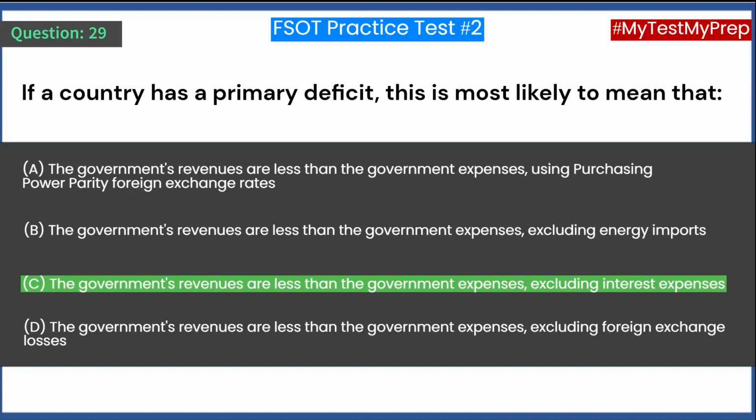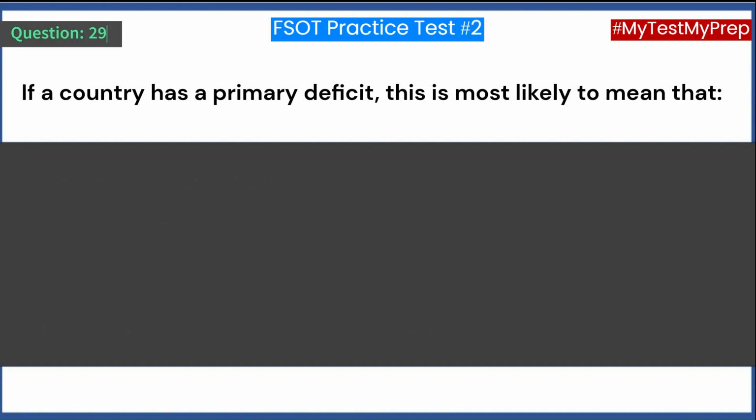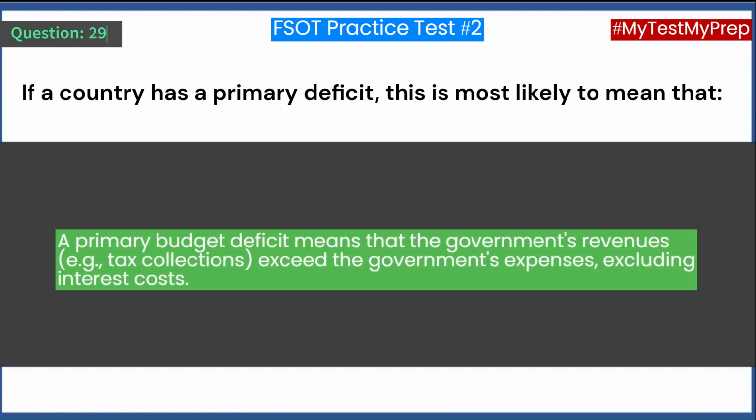Answer: C. The government's revenues are less than the government expenses, excluding interest expenses. A primary budget deficit means that the government's revenues, e.g., tax collections, are less than the government's expenses, excluding interest costs.